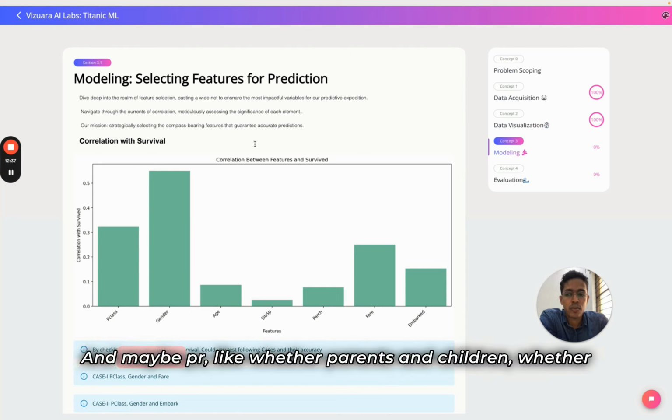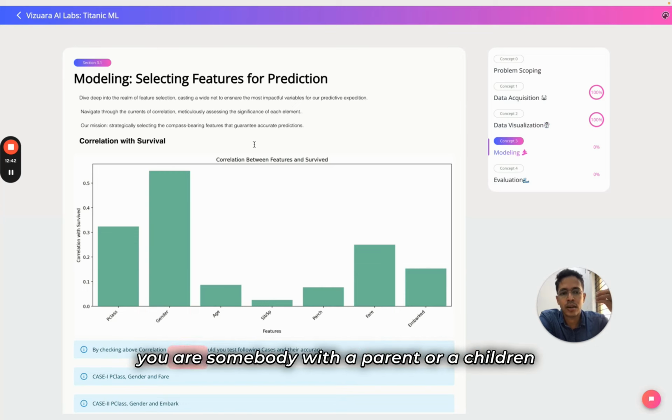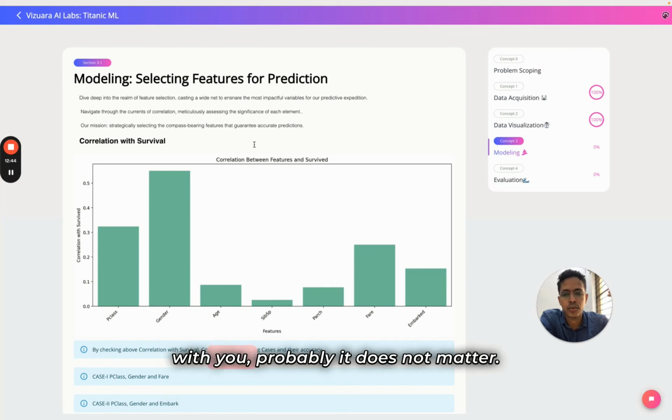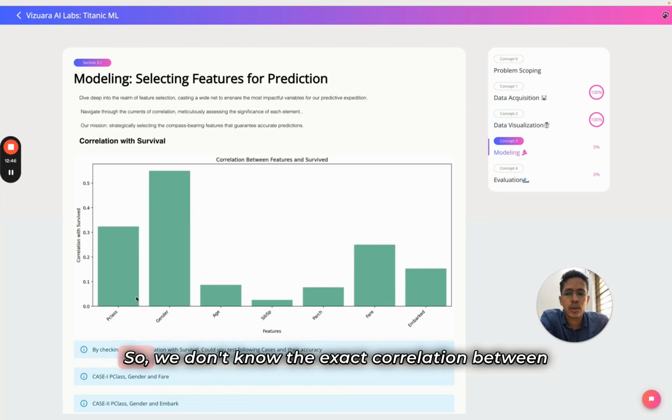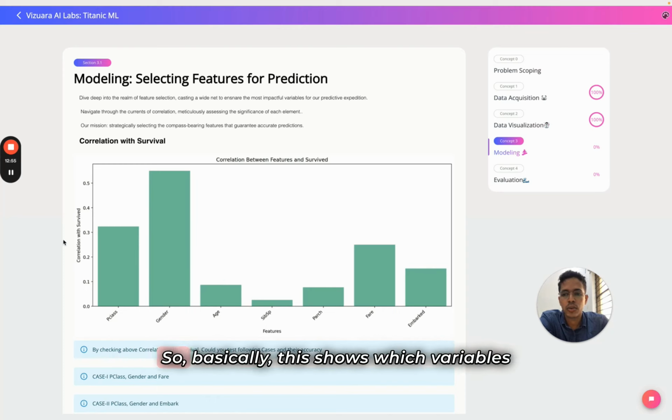Maybe PRs, like whether you are somebody with a parent or a child with you, probably does not matter. We don't know the exact correlation between survival and these variables, which is why to quantify it, we plot this correlation graph. This shows which variables among the characteristics of a passenger determine the survival probability.